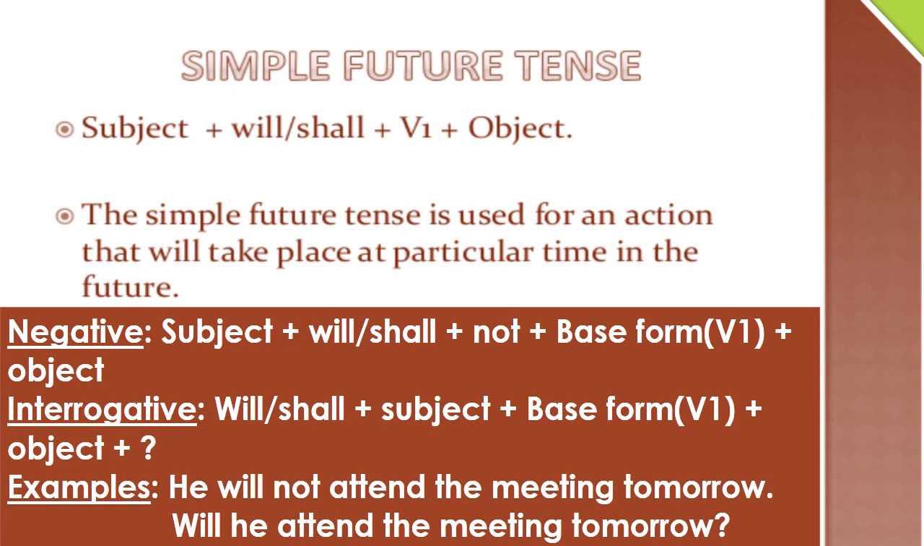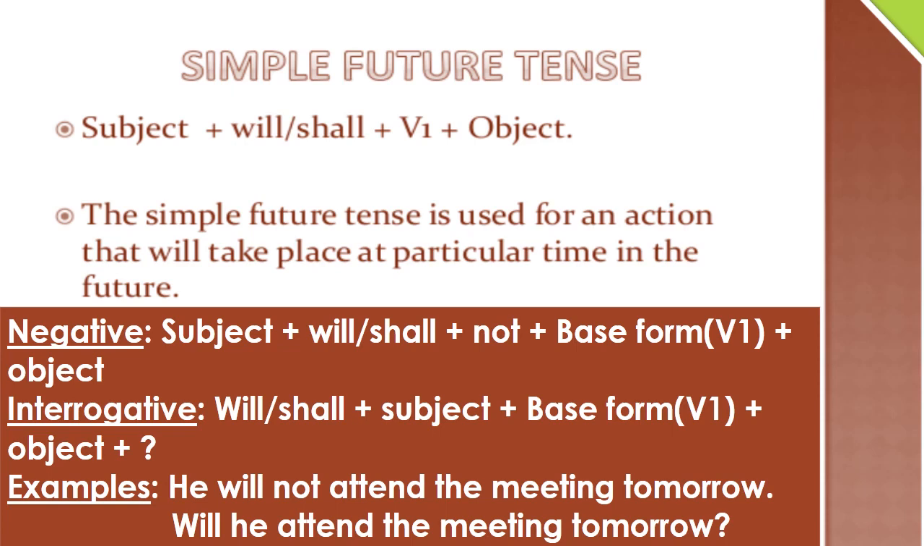The simple future tense is used for an action that will take place at a particular time in the future. Means it denotes a future action or event. In negative sentences, the structure is subject plus will or shall plus not plus base form, means first form of the verb, plus object. In interrogative, it will be will or shall in the beginning plus subject plus base form, means first form of the verb, plus object and question mark.